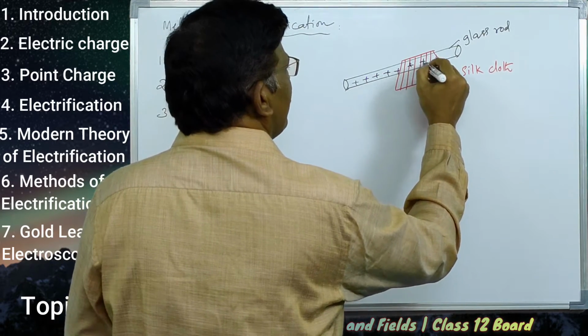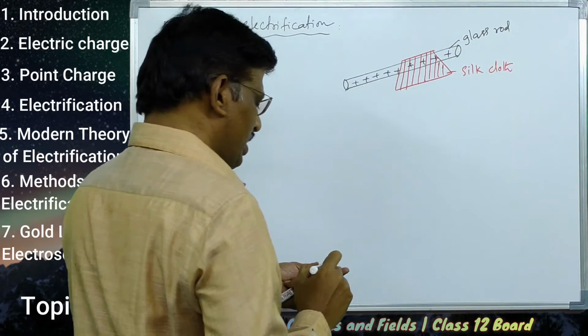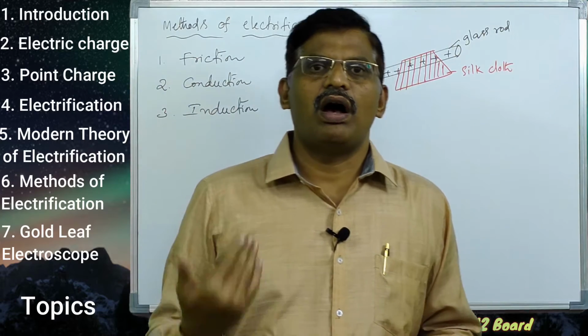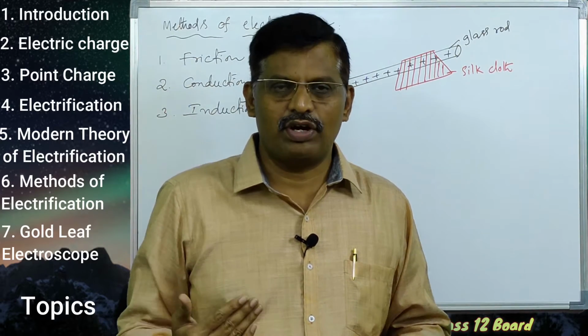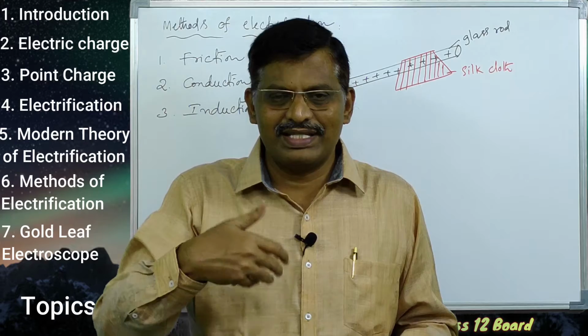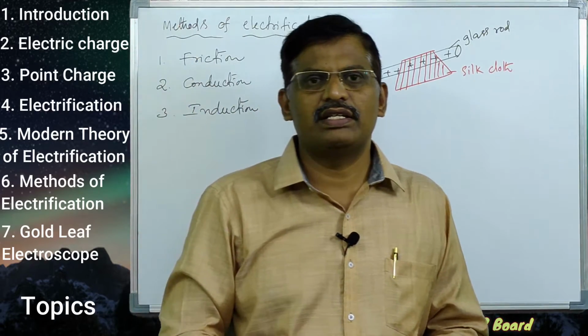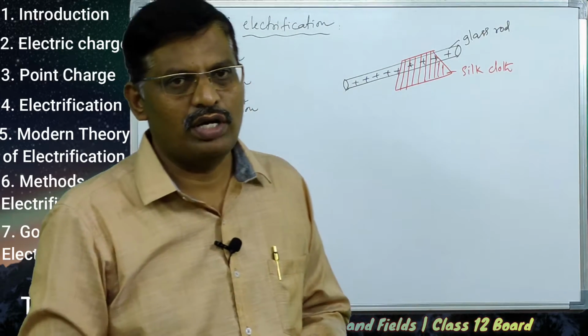So the glass rod becomes positively charged, and the same number of electrons lost by the glass rod is gained by the silk cloth, so the silk cloth gets negative charge.